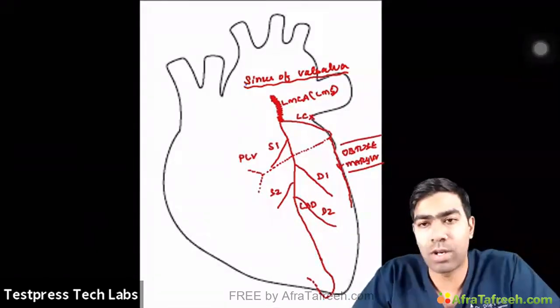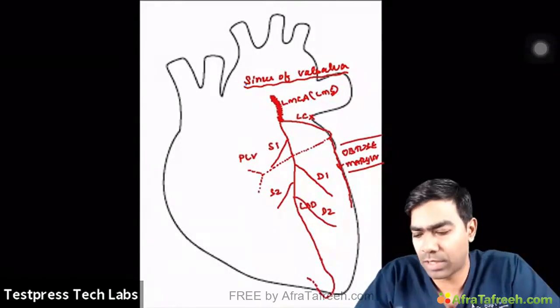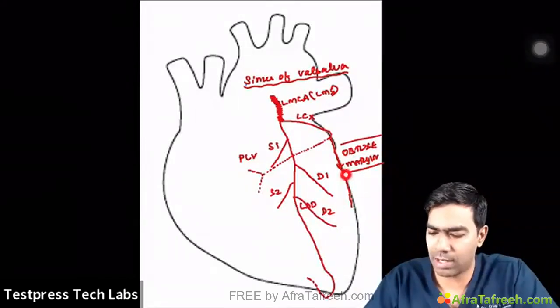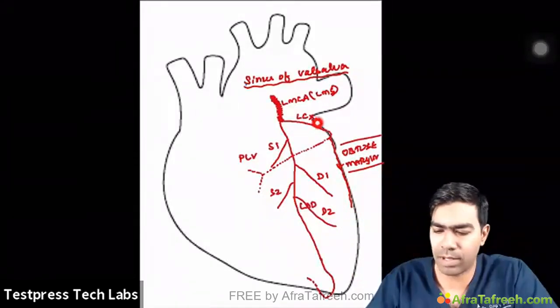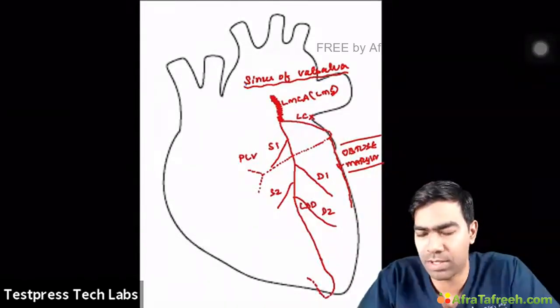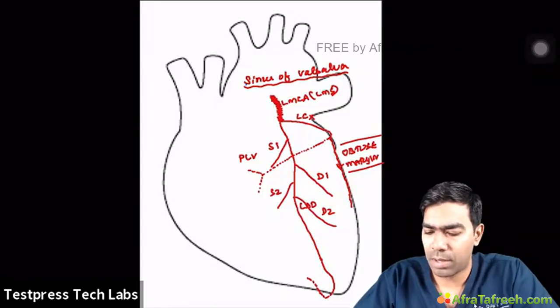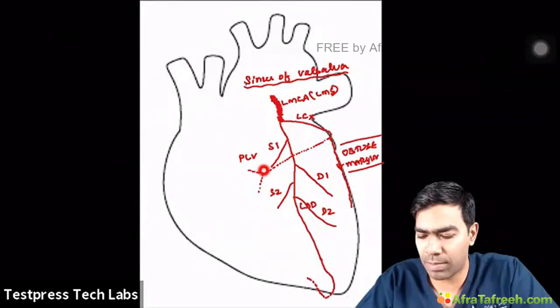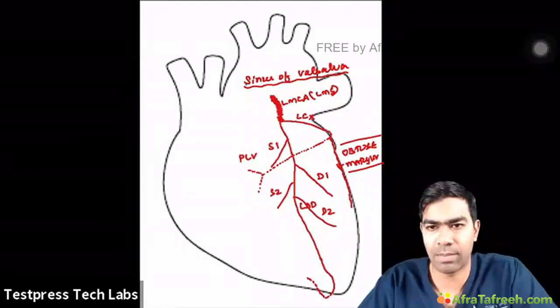So now the idea is very clear. What the left circumflex is supplying is basically the lateral wall of the left ventricle. You can see this is the lateral surface of the left ventricle. So that will be supplied by the left circumflex, especially the obtuse marginal branch of the left circumflex. The posterior wall is also supplied to a large extent by the left circumflex, as you can see by the posterior left ventricular branches.